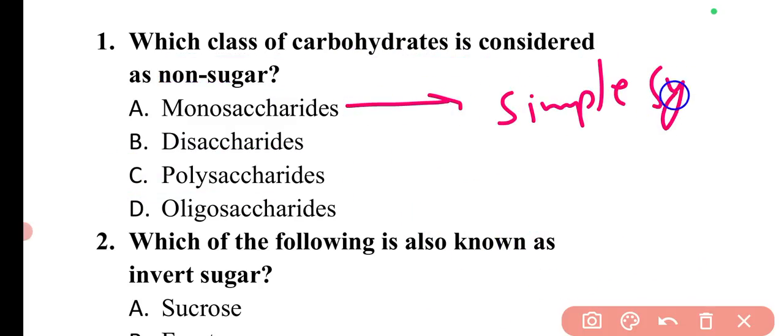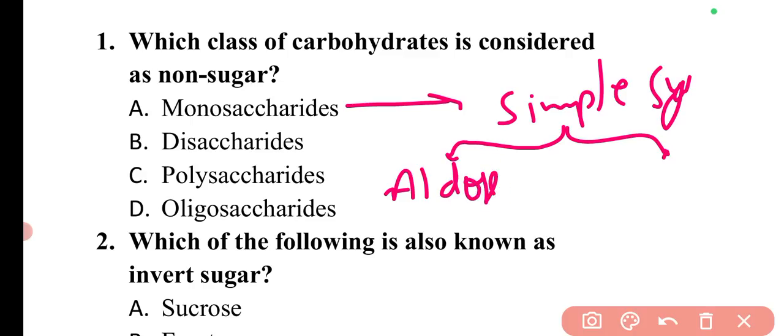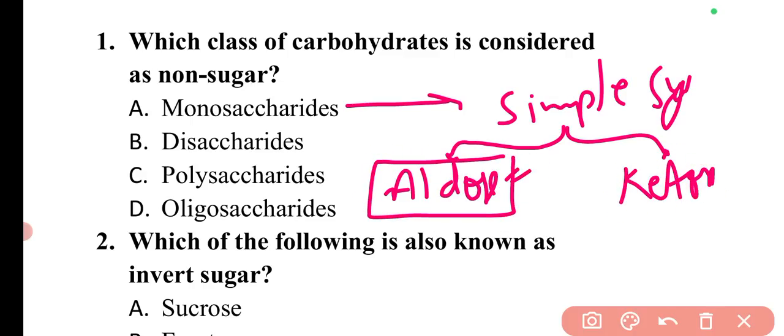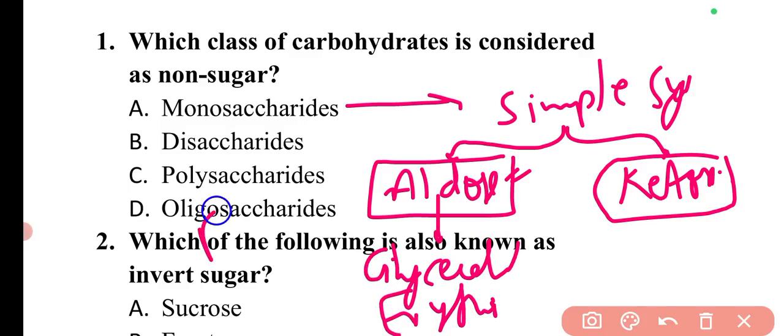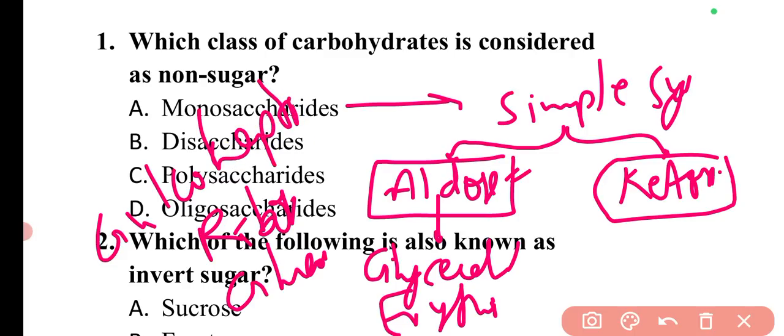The monosaccharides are the simple sugars, and they can be categorized into two different classes: aldoses and ketoses. Aldoses are those in which the main functional group is aldehyde, and in ketoses the main functional group is ketone. In aldoses there are different examples like glyceraldehyde, erythrose, ribose, glucose, and glucoheptose. These are the different aldose monosaccharides.